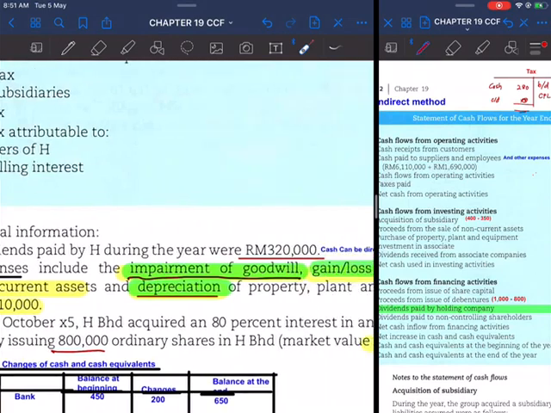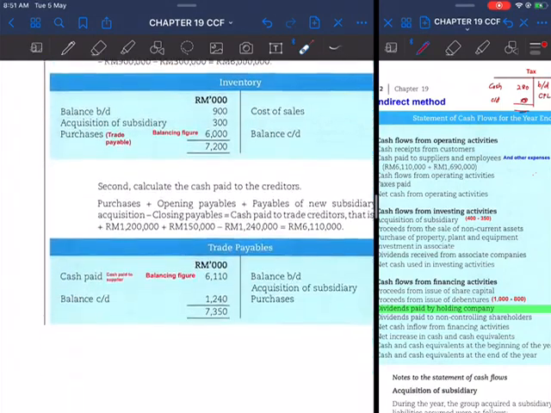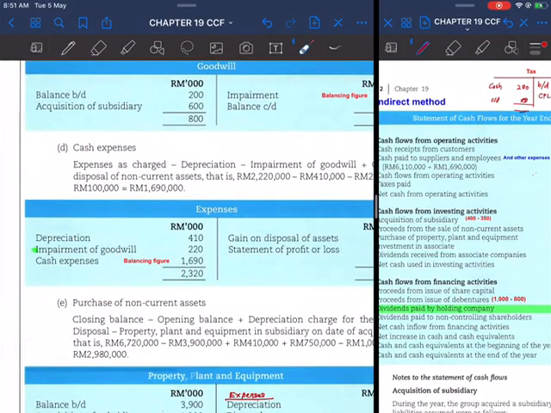So in the expenses account we have opened up here, there is depreciation, a total amount of 410. The double entry for depreciation is debit depreciation expenses in the expenses account, and then credit property, plant and equipment, or accumulated depreciation.